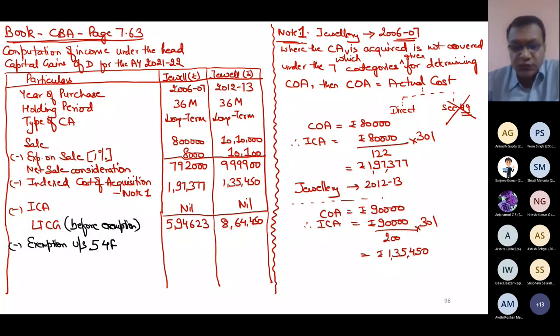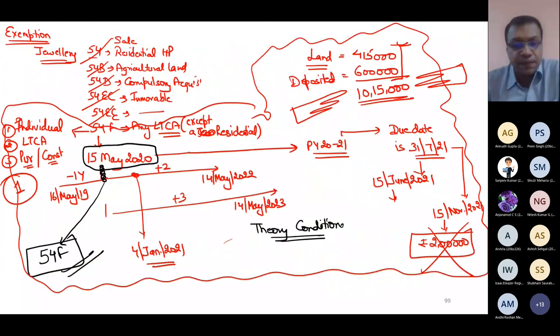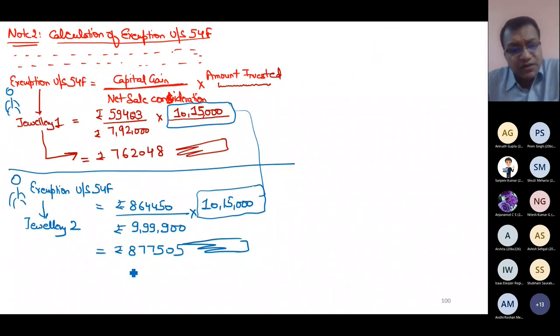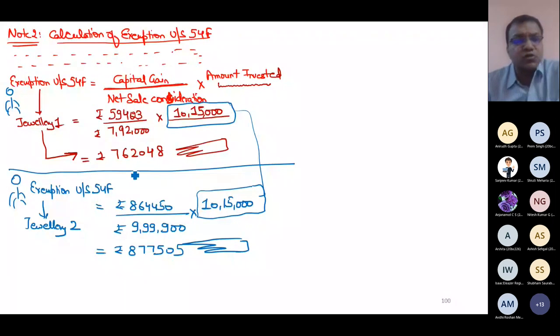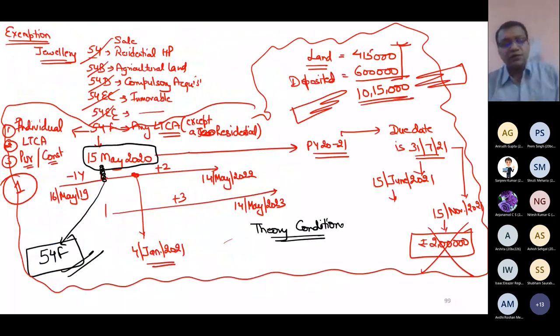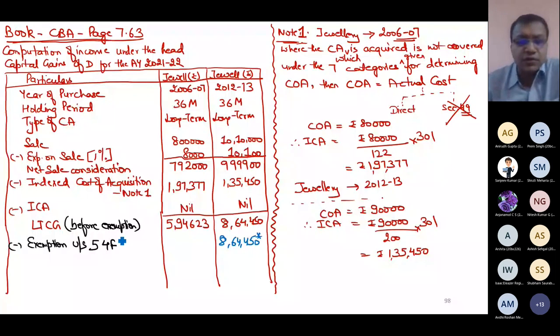So if you take the thought of the second person in mind, then exemption comes out to be 8,77,000 something. But if gain is only 8,64,000, your maximum exemption will be 864,450. Exemption can never exceed income. And if you are going with the thought of the first person, your exemption comes out to be 7,62,000. But if your gain is only 5,94,000, then only this much will be the exemption.